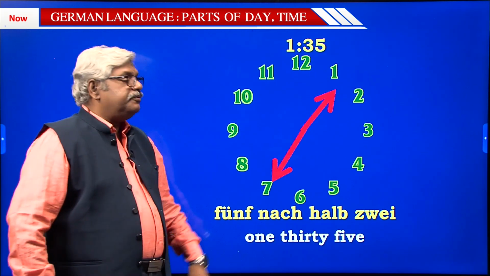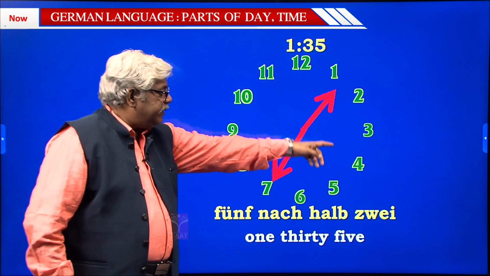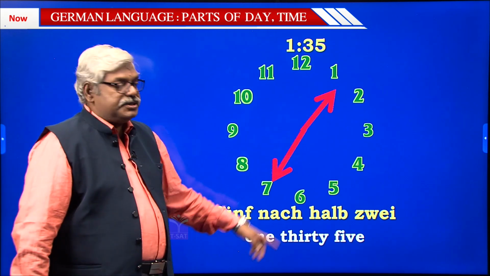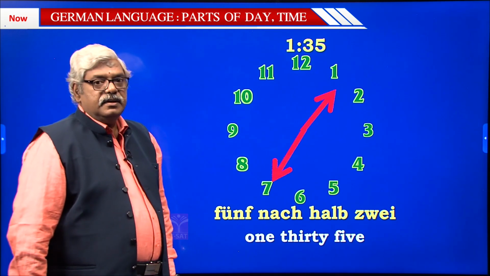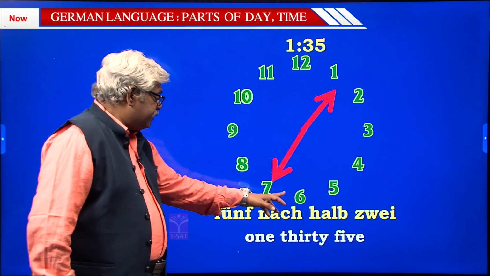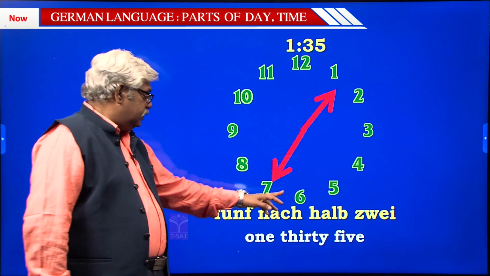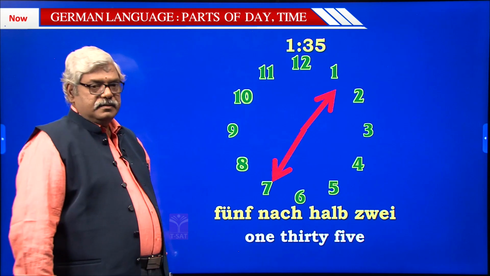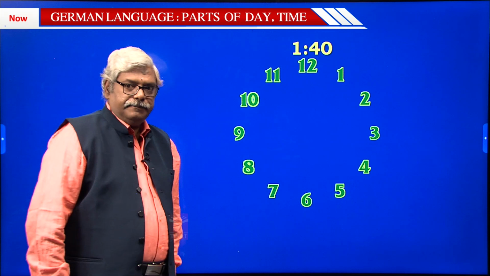Meaning 1:35. Once again I repeat, up till 20 it was nach. From 21 the reference point changed to 30. That's why 21 onwards up to 29 was vor. How many minutes left? Now from 31 to 39, it is how many minutes past? That's why nach.